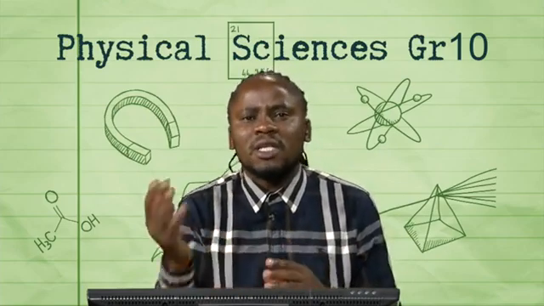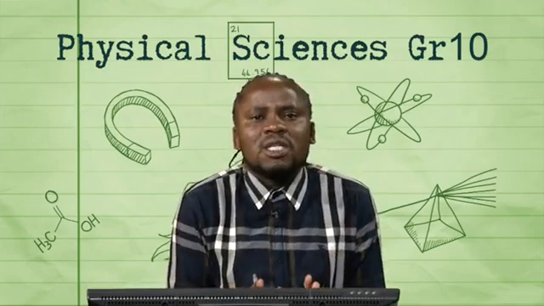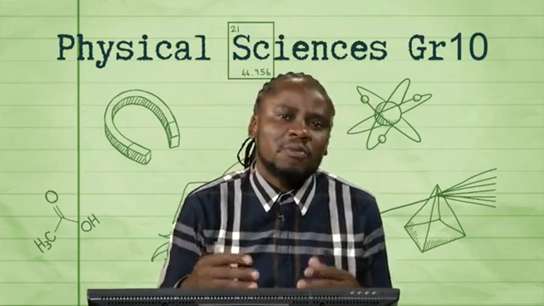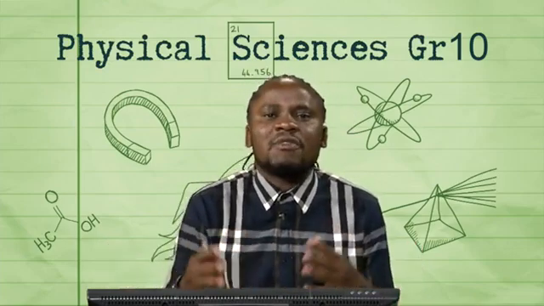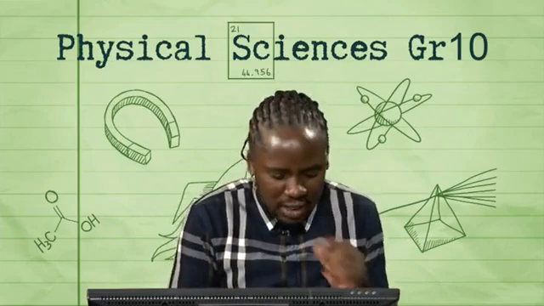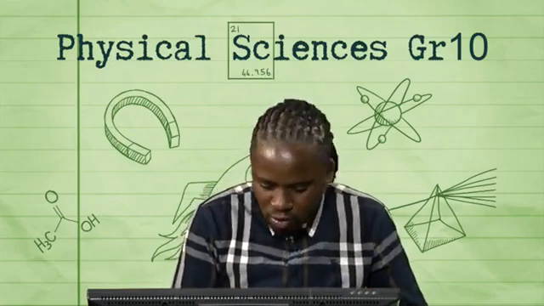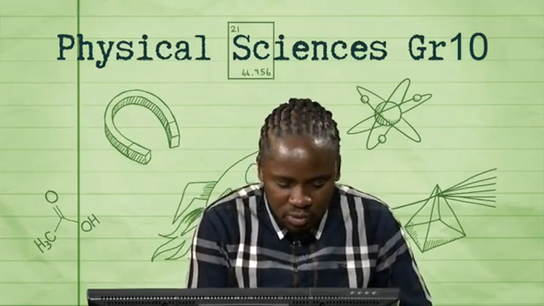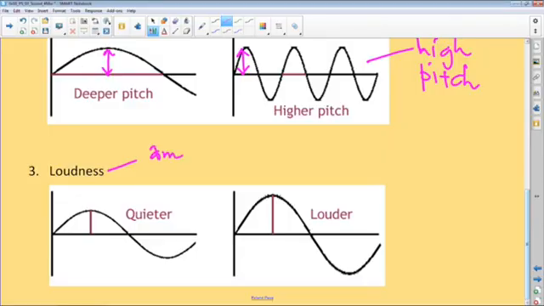Remember, we don't talk of crest and trough, but we just model this as a transverse wave because it makes it better for us to analyze, since it's a longitudinal wave. So we'll think of loudness in terms of amplitude, right?